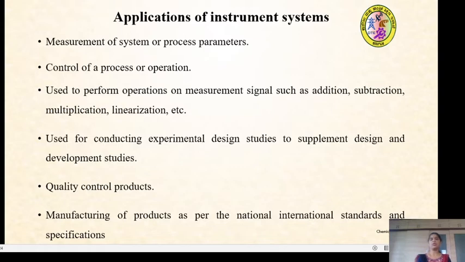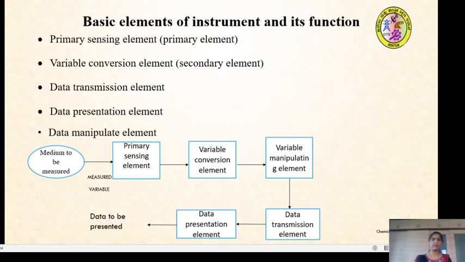The instrument is used to perform operations on the measurement signals such as addition, subtraction, multiplication, and linearization, etc. And instruments are used for conducting experimental design studies to supplement design and development studies. It also helps in controlling the quality of the products. And as we know, instruments are used to get the desired products, and it helps in the manufacturing of products as per national and international standards and specifications.